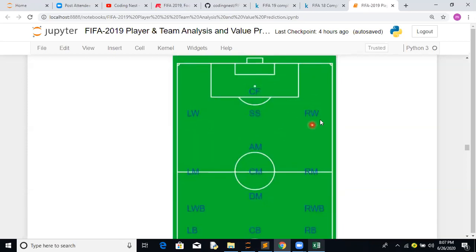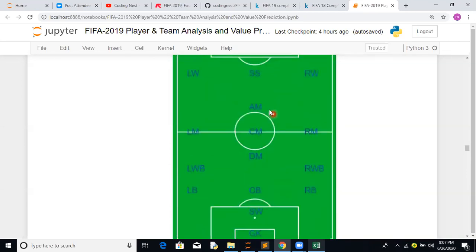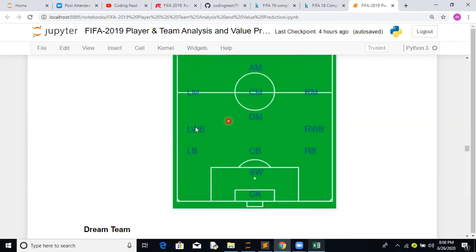So these are basically considered your forward line. These are basically your midfield. These are basically considered your defensive part, and this is the goalkeeper.